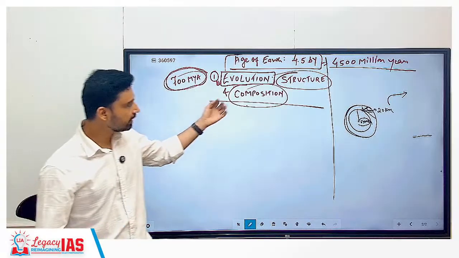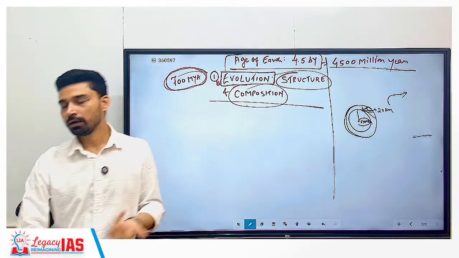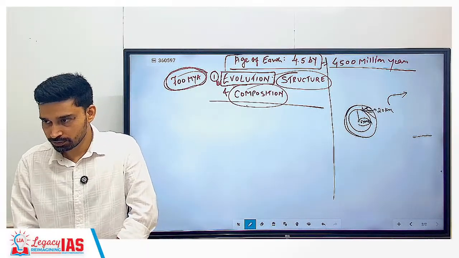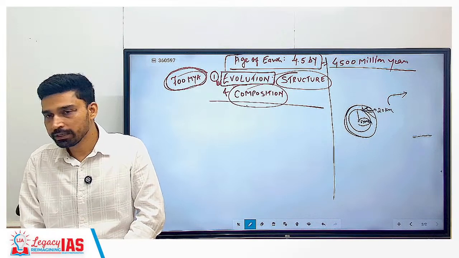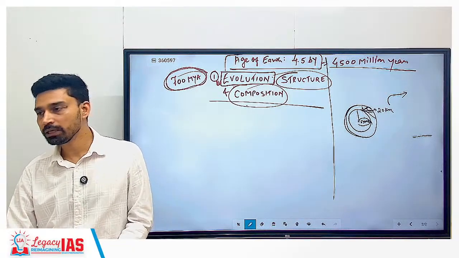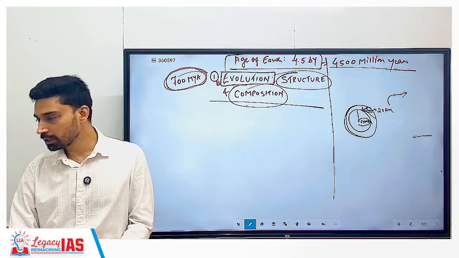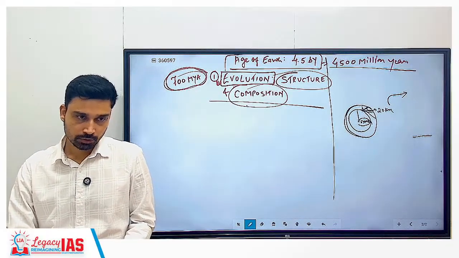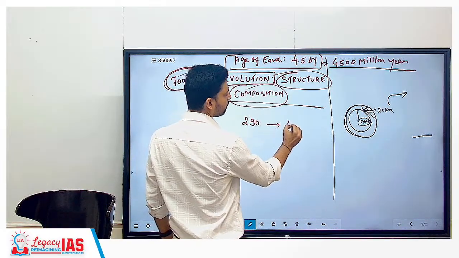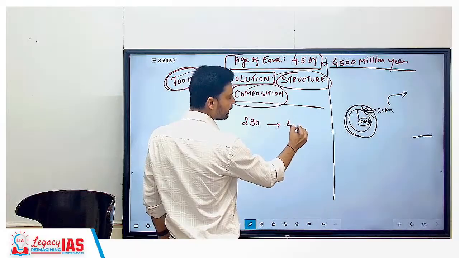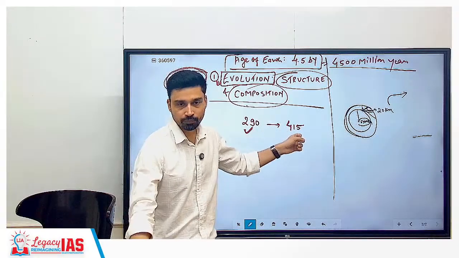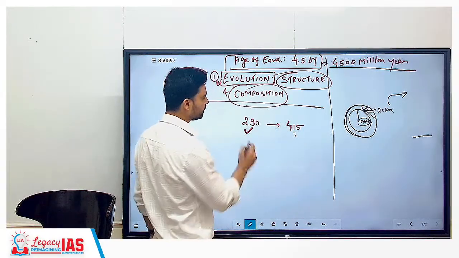Very important, today's atmosphere, because if I'm saying that atmosphere is evolving, if you come 50 million years later, whatever composition you have today will obviously change. And you can see changes taking place in our life also. Before the industrial revolution, the concentration of carbon dioxide was less. Today we have higher concentration of CO2. Why? Because we have started developing industries and vehicles, all continuously releasing carbon dioxide. The data states that in the last 200 years, carbon dioxide concentration has changed from 290 to 415. This is measured in ppm.